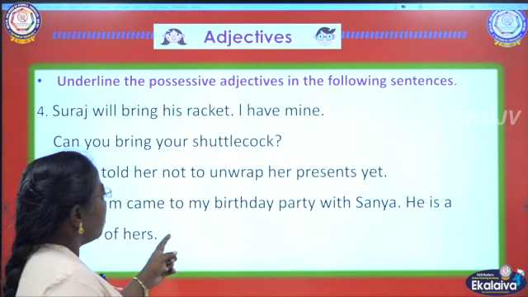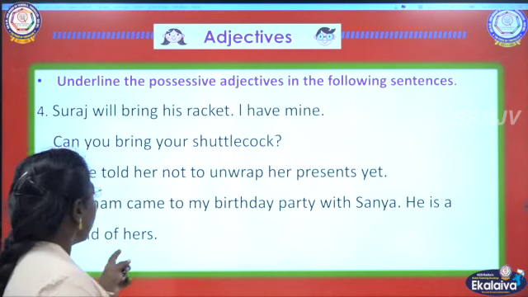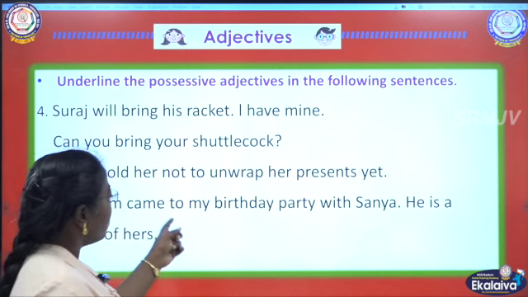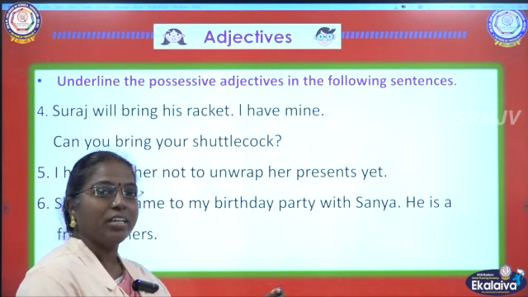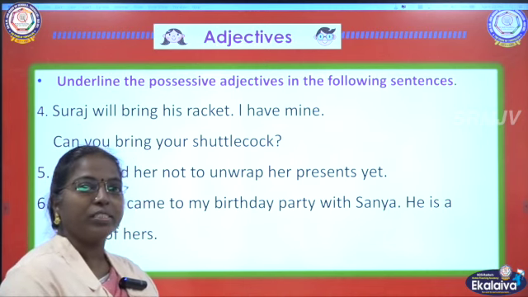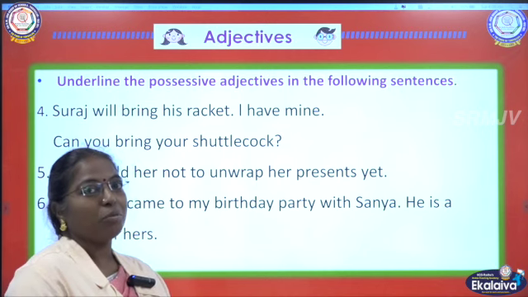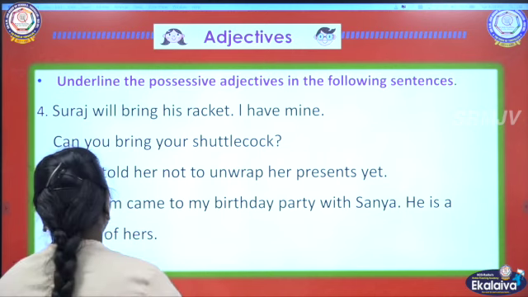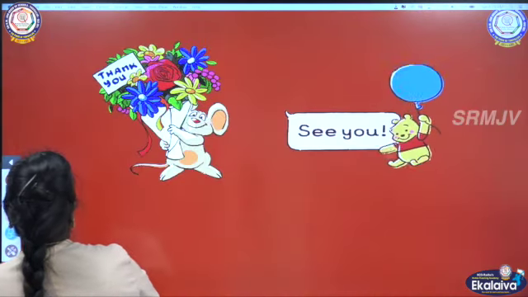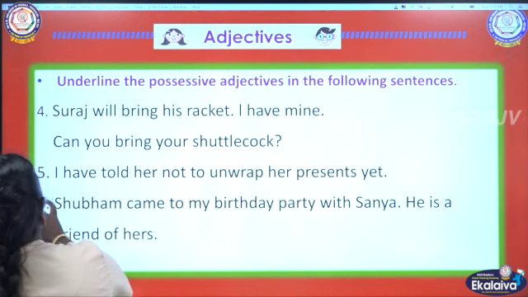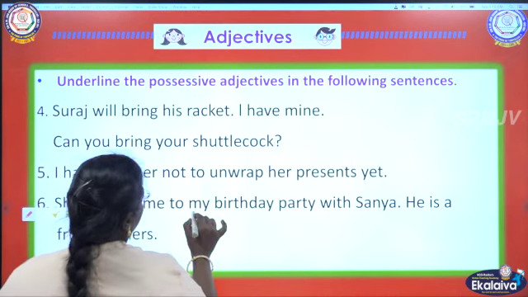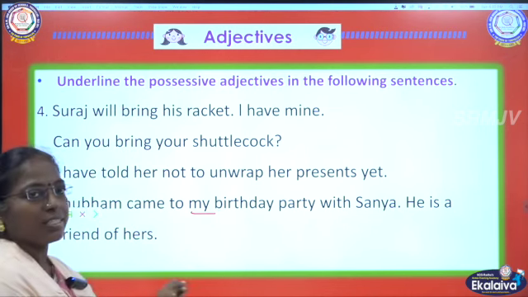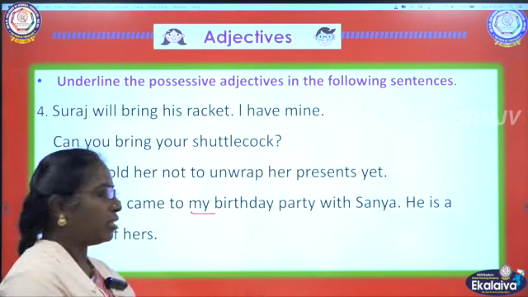Then, Shubham came to my birthday party with Sanya. He is a friend of hers. Okay. Here Shubham is a proper noun, and Shubham came to my birthday party. Whose birthday party? It is my birthday party or your birthday party or their birthday party. Shubham came to my birthday party. Okay. So my is the possessive adjective here. And he is a friend of hers. Hers is a possessive pronoun. You understood this, children?